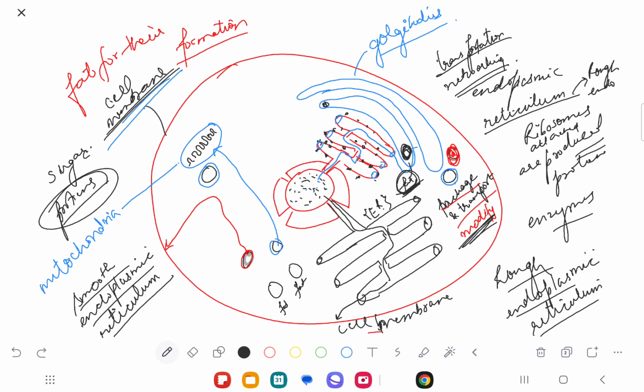Right? And who actually is helping? So I hope you're understanding that whatever is happening, the starting point is the nucleus. And inside the nucleus also there is this very small part which is also called nucleolus. Do you understand the parts?